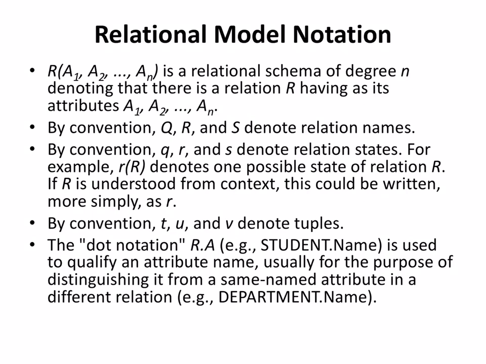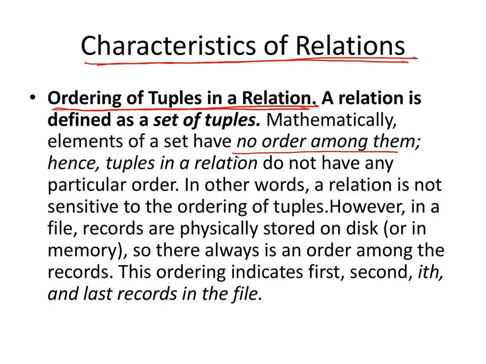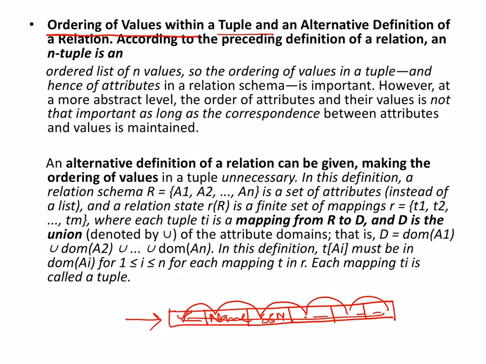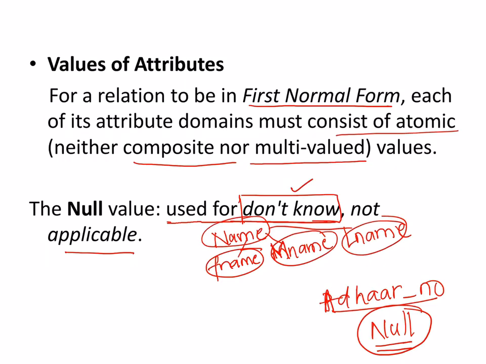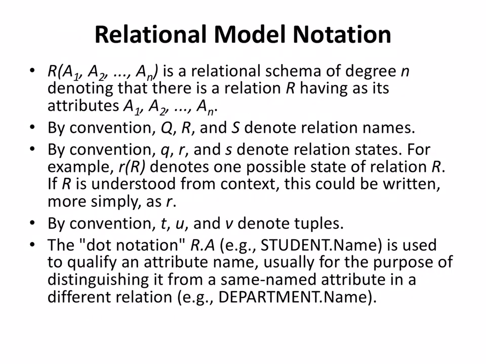Having said that, I have finished the characteristics. What we saw in these few slides are the characteristics of the relation. What are the 4 characteristics? First is ordering of the tuples, ordering of values within the tuples, then values of the attributes and null values, and what is the meaning or interpretation of a relationship. Okay, having done that, let's come to the next thing, that is the relational model notation.